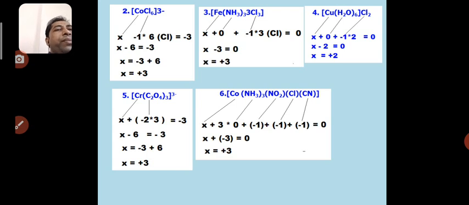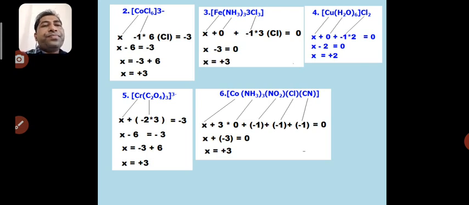Going to the next complex, example 4, copper hexaaqua chloride. So here again you can see that for copper we can write down X. Aqua is again a neutral ligand possessing 0 charge, and again chlorine which has a -1 charge. So -1 into 2 is equal to -2. As there is no charge mentioned on the complex, to the RHS we have to write down 0 and do the algebraic sum between the particular charges. So x minus 2 is equal to 0, x is equal to plus 2. So copper has a plus 2 oxidation state in this complex.